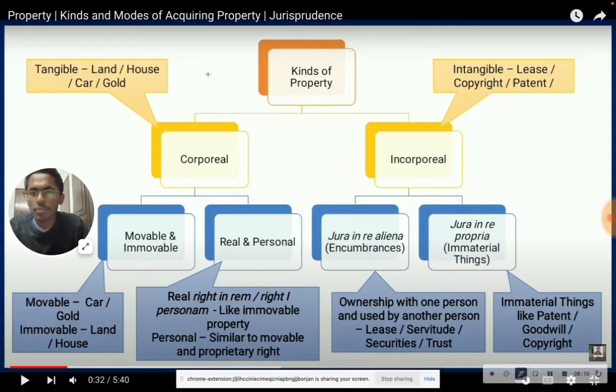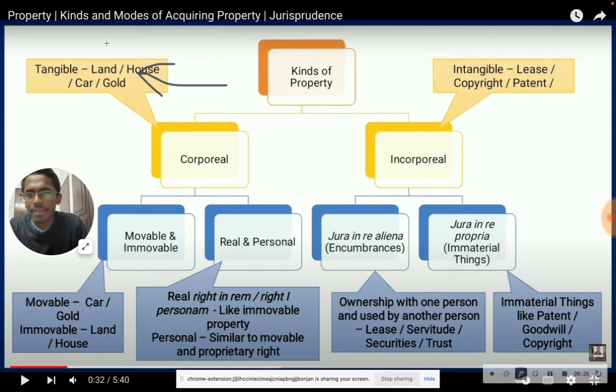Now let's learn what the kinds of property are. We have two kinds of property: one is corporeal, the second one is incorporeal. In corporeal, we have tangible.